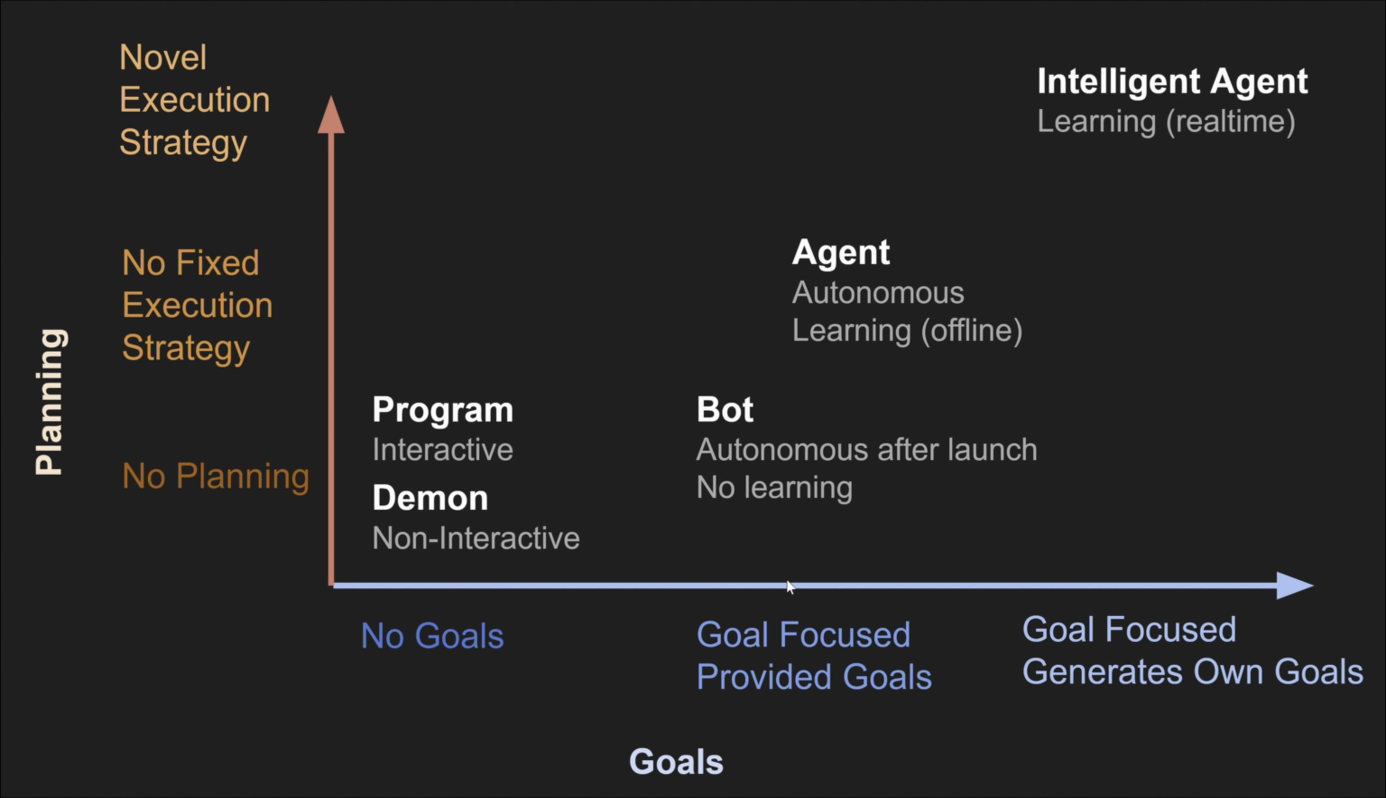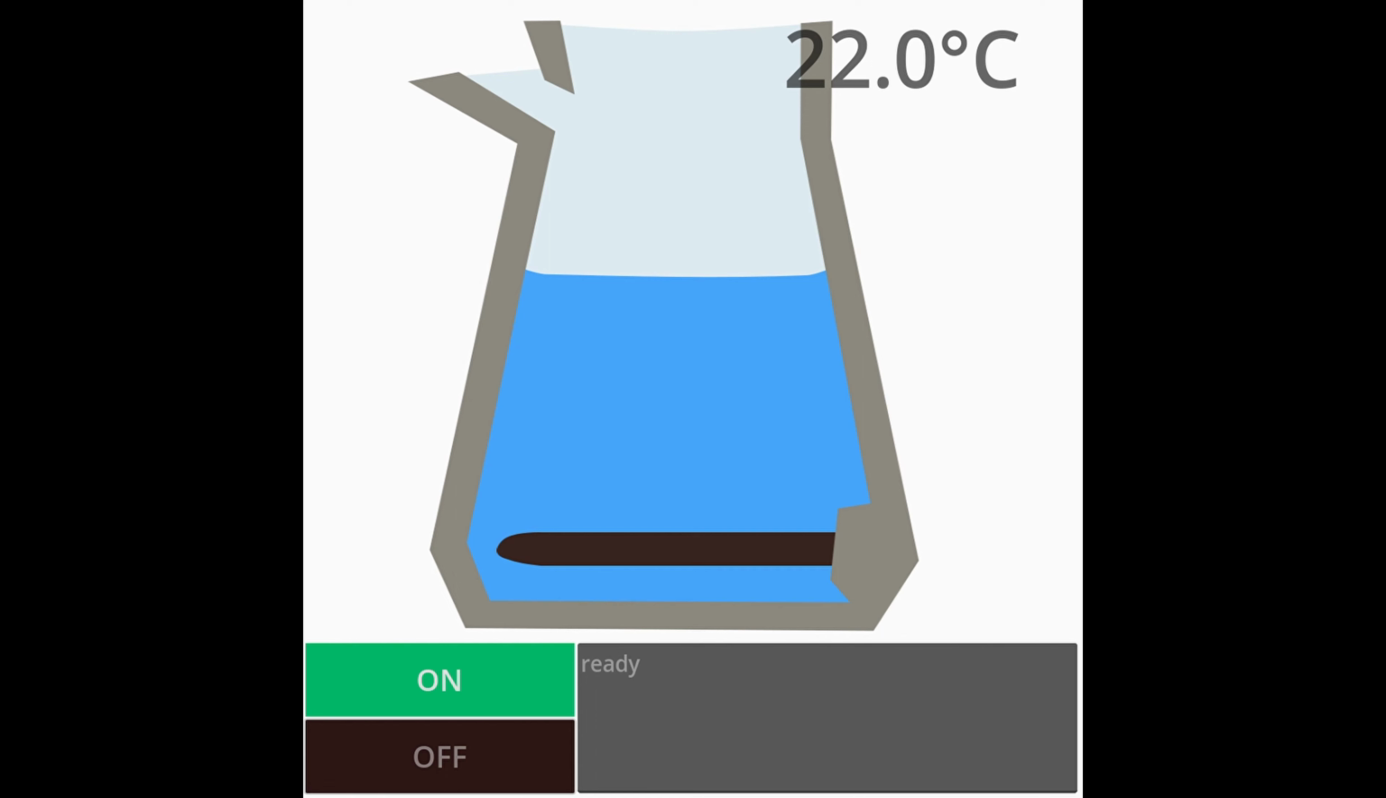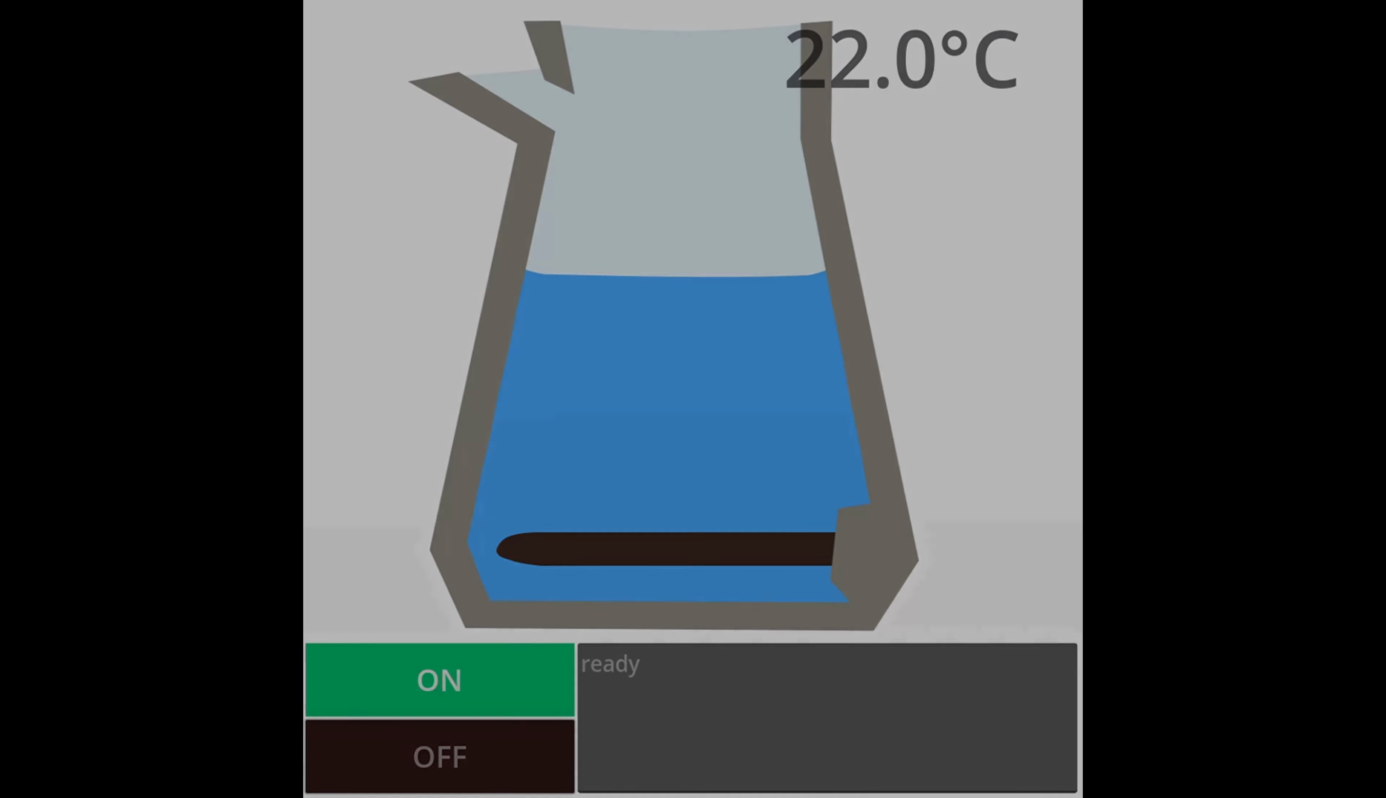Something that has goals, but it doesn't have a hard-coded execution strategy. Here's what we want our agent to control. I've built a simple kettle simulator that's pretty smart. It can be connected to over the internet and receive commands to heat, to turn off, and also can return its status. But it's also pretty dumb. This kettle doesn't know when to stop boiling. So we're going to build an agent to be able to control the kettle, to start it boiling, and know when to turn it off.